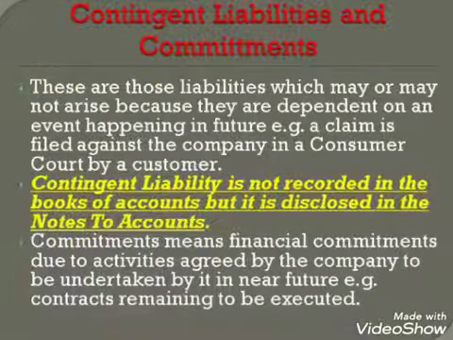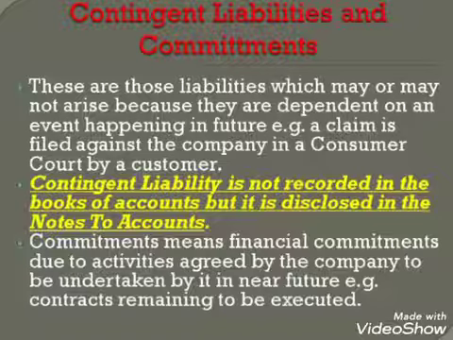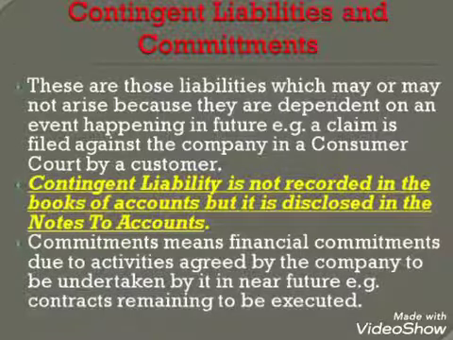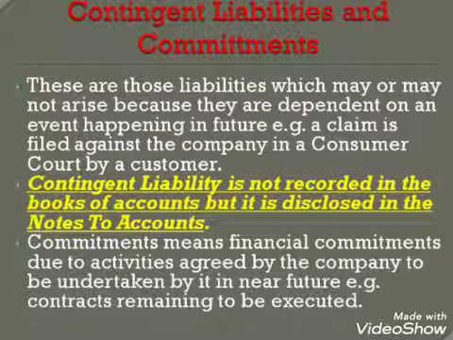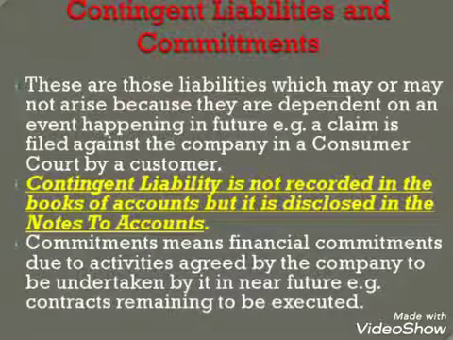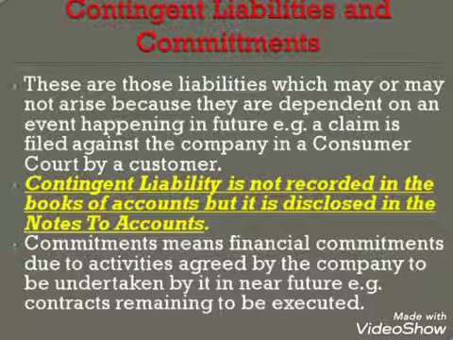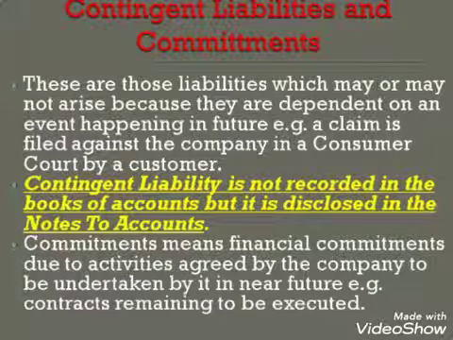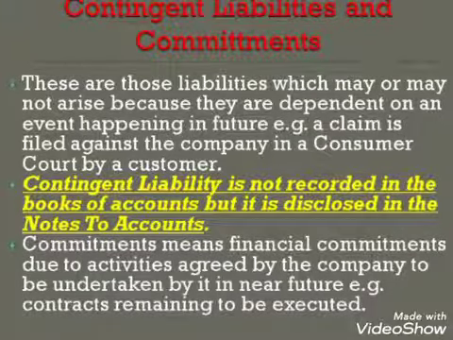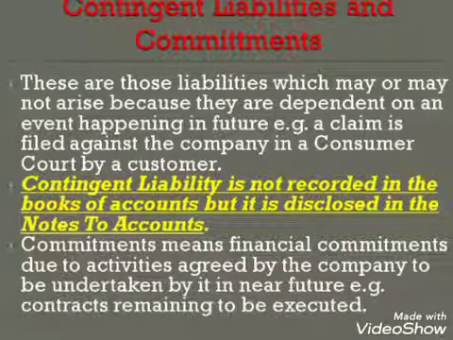Now, contingent liabilities and commitments. These are those liabilities which may or may not arise because they are dependent on an event happening in future. For example, a claim is filed against the company in a consumer court by a customer. Contingent liability is not recorded in the books of accounts, but it is disclosed in the notes to accounts. Commitments means financial commitments due to activities agreed by the company to be undertaken by it in near future. For example, contracts remaining to be executed.